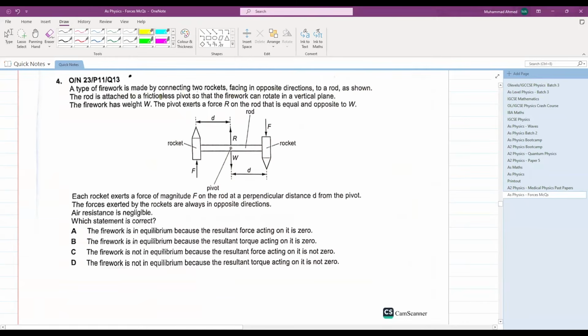The rod is attached to a frictionless pivot so that the fireworks can rotate in a vertical plane. The firework has weight W. The pivot exerts a force R on the rod that is equal and opposite to weight W.